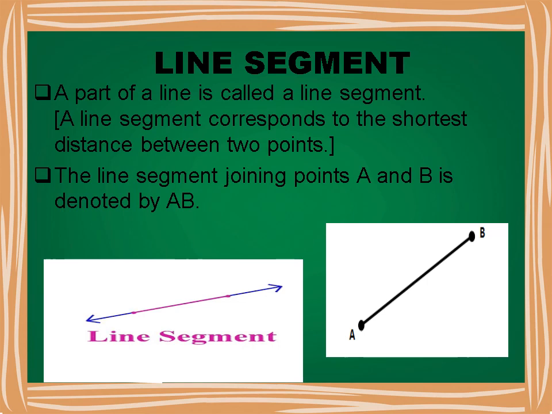For example, if we mark any 2 points A and B on a sheet of paper, then the shortest way to join A to B is a line segment. It is denoted by AB bar or BA bar. The points A and B are called the end points of the segment.